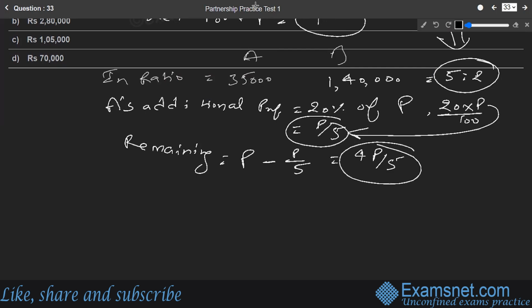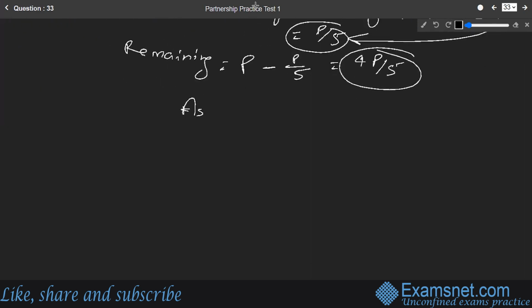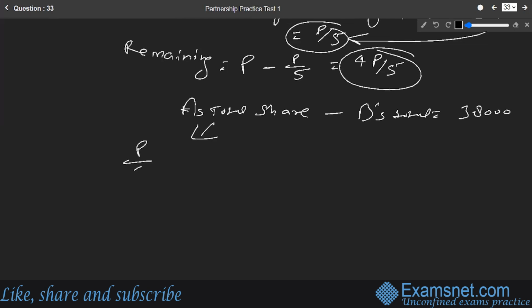And they have said the difference between A's money and B's money is 38,000. So we can say A's total share minus B's total share is 38,000. So we can make the equation around this. A's total share: the first part that A had already got was P by 5 as an additional amount, plus what he should get out of the distribution, since the profit is to be distributed in the ratio 5 is to 2.